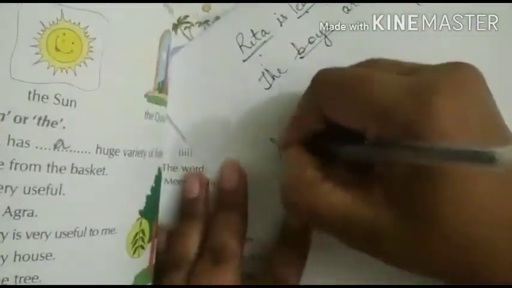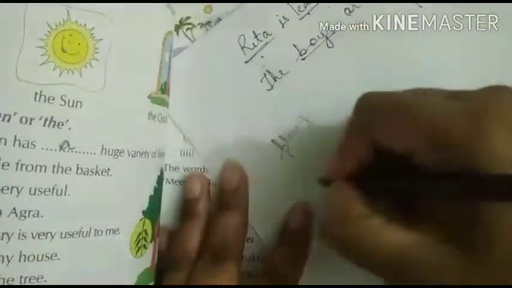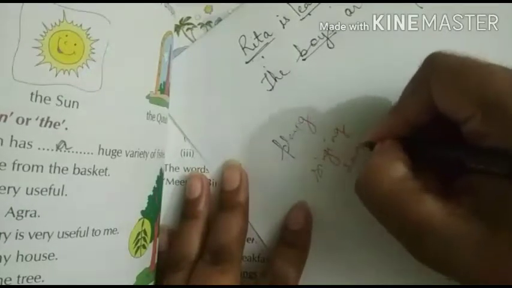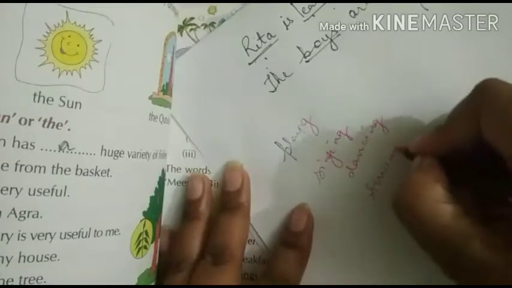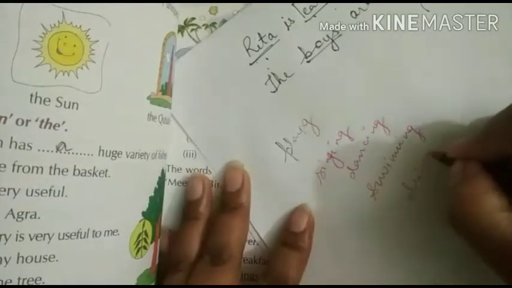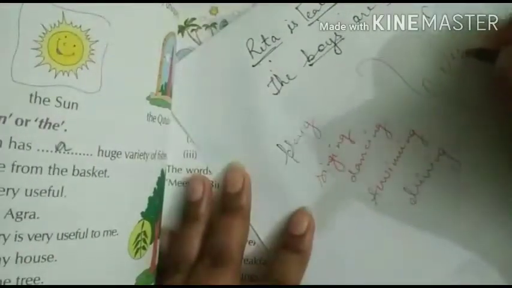Some more examples of verbs are playing, singing, dancing, swimming, then driving. These are all verbs. Okay.